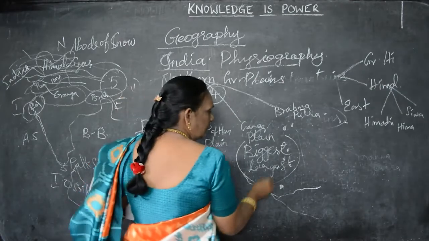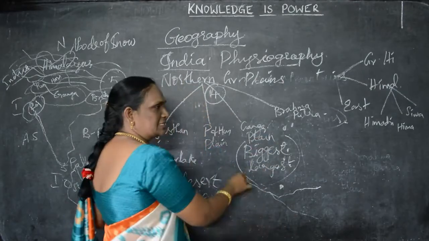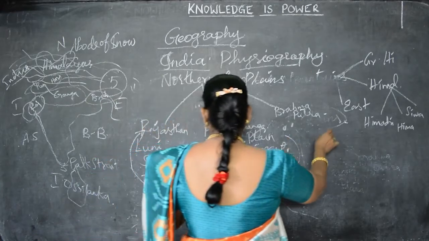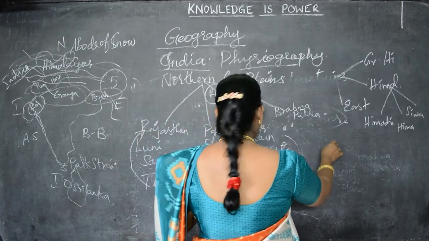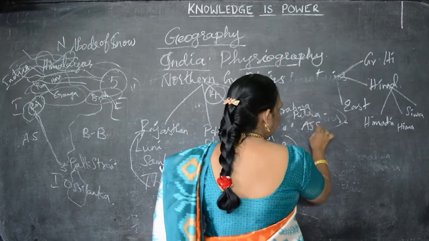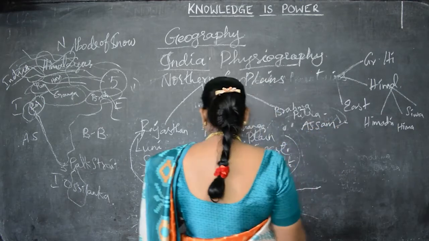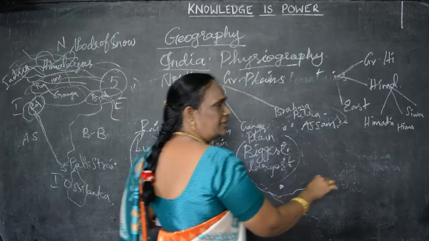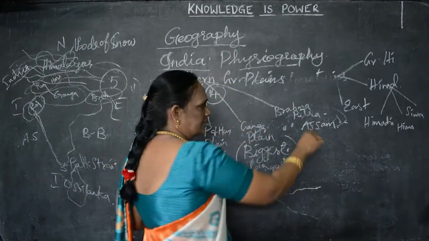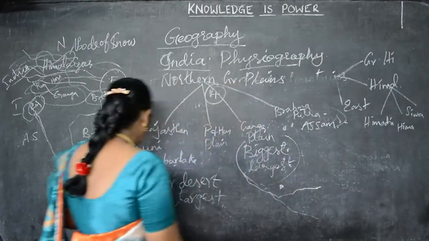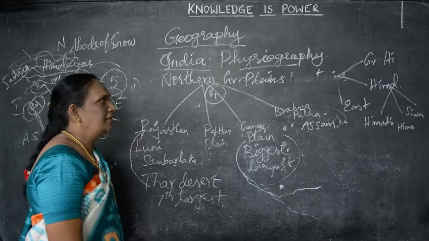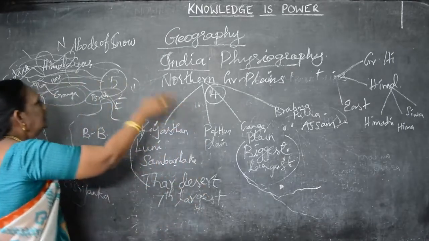So, we have many tributaries for this Ganga river. Understand? Next we will go to the Brahmaputra Plain. This Brahmaputra Plain is fully in Assam, the state of Assam. The river Brahmaputra deposited the sediments in the Brahmaputra Plain. Have you all understood, children? These are all about the great Indian northern plains.